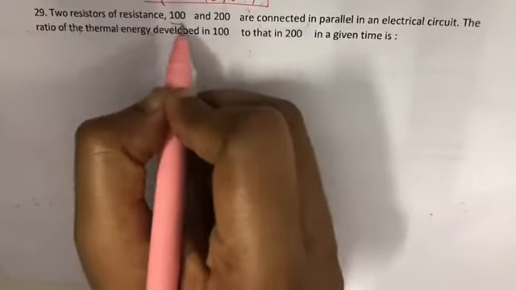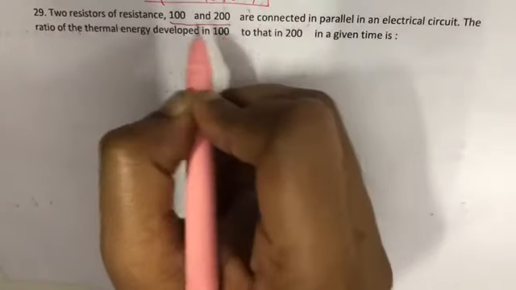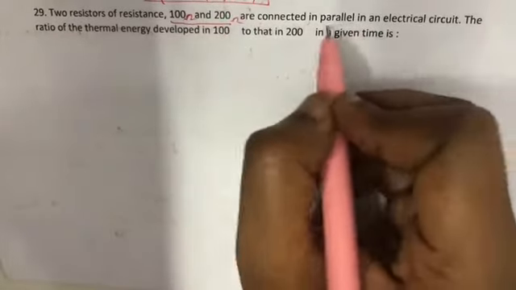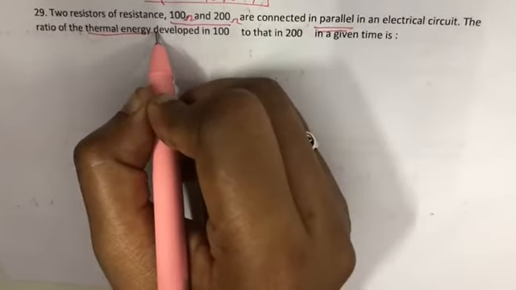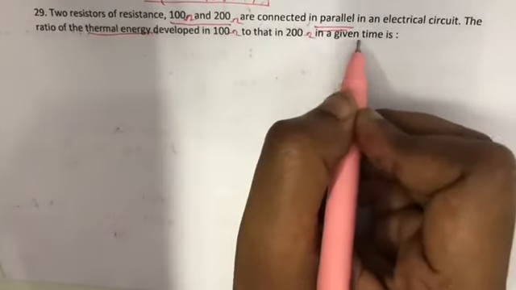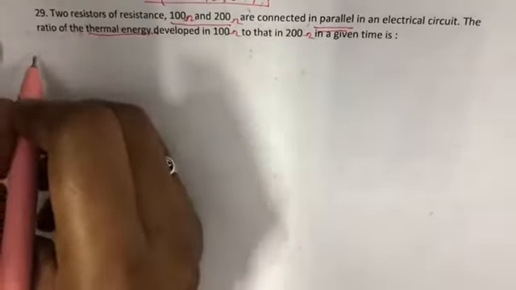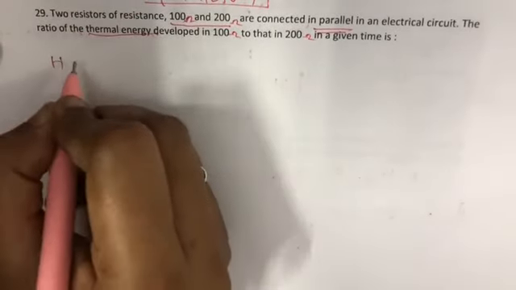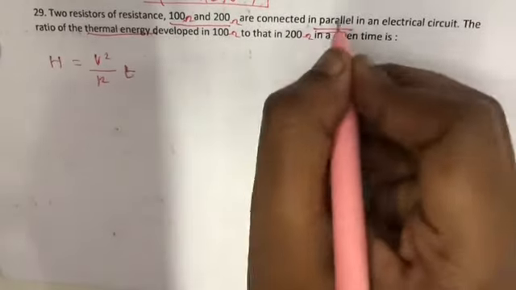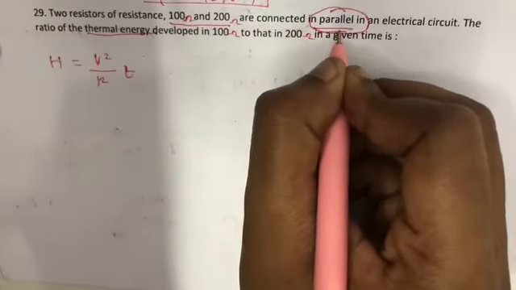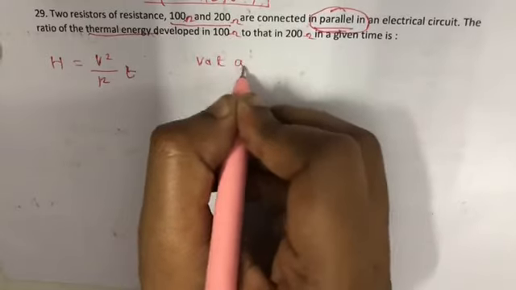Resistors of resistance 100 and 200 ohms are connected in parallel in an electrical circuit. The ratio of thermal energy developed in 100 ohm to that in 200 ohm in a given time is how much? So we know that the thermal energy developed across the resistors is H is equal to V square by R into T. Since the resistors are connected in parallel, for some time V and T are constant.